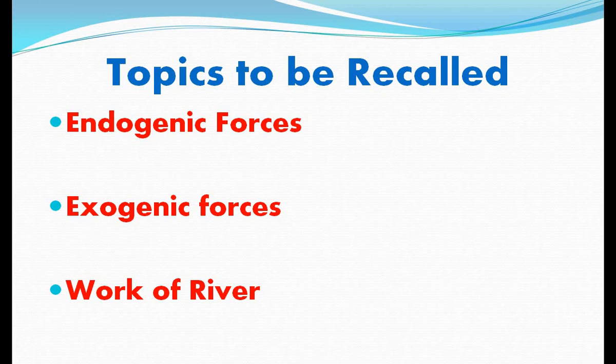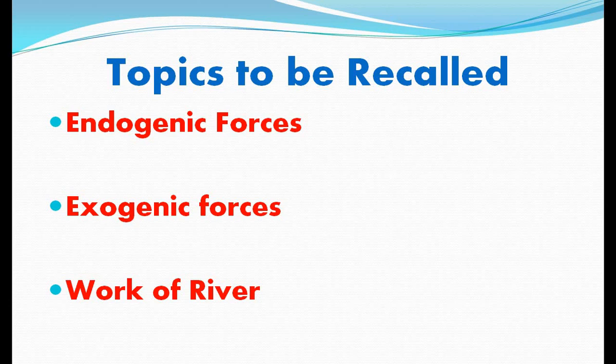This type of force has two movements, sudden movement and slow movement. The sudden movement of the endogenic forces results in volcanoes and earthquakes. Exogenic forces are the forces which act on the surface of the earth, and they include both erosional and depositional activities.